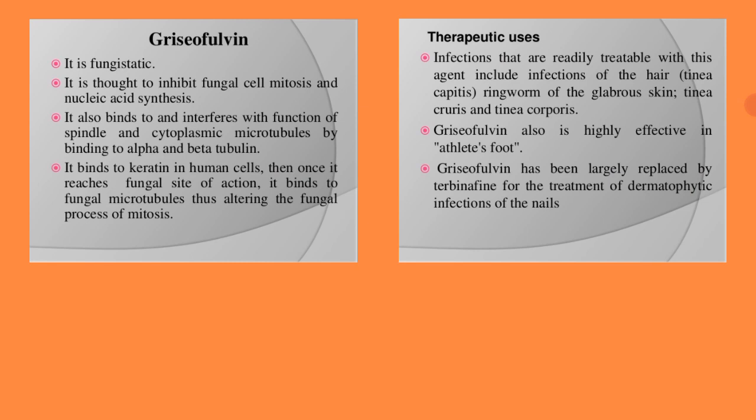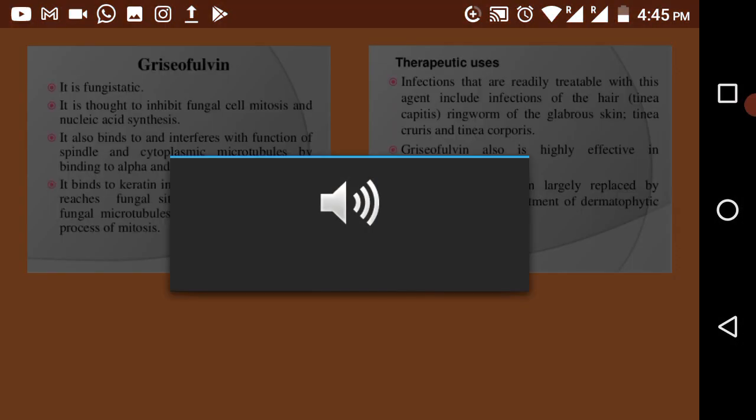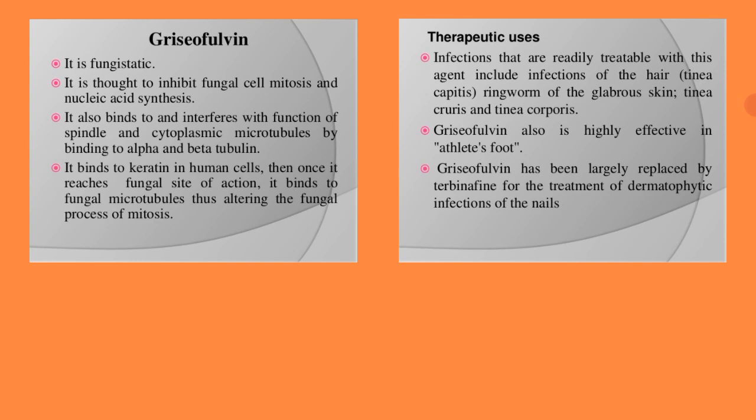Once we consume this drug, it will bind to the keratin cells in the human body, and after that it will reach the fungal site of action. During the division, it will inhibit fungal cell mitosis, and then it will also bind to the microtubules and therefore alter the fungal process of mitosis.